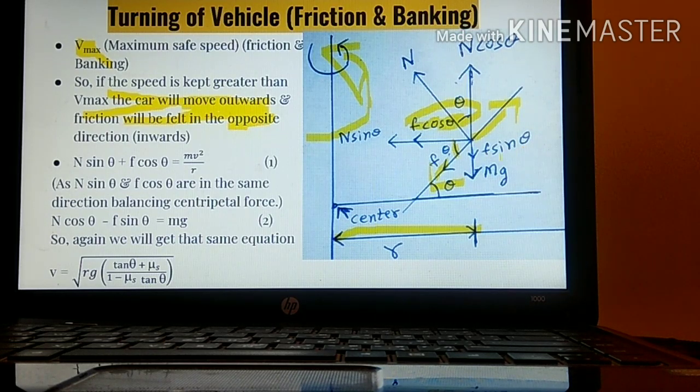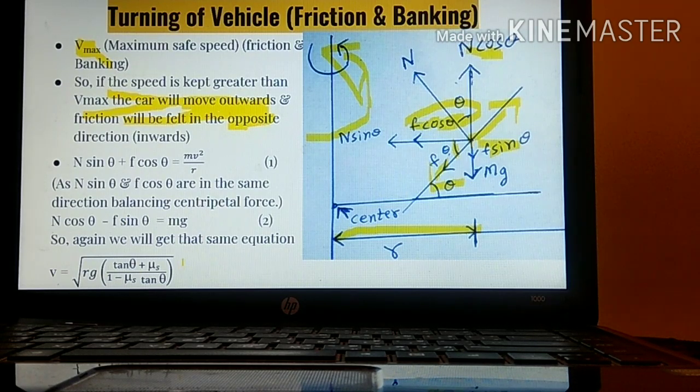Okay. Now F sin theta and mg. Now we will try to generalize it. N sin theta and F cos theta are in the same direction. So what we will write: N sin theta plus F cos theta, both are balancing the center. N cos theta and F sin theta are in opposite directions. So what we will write: N cos theta minus F sin theta is equal to mg.